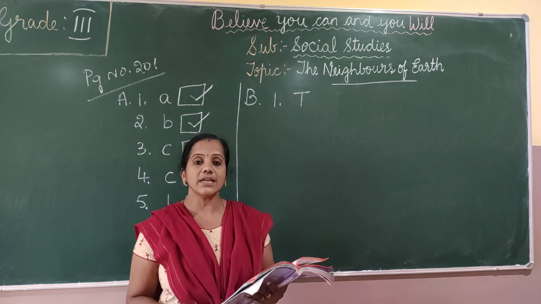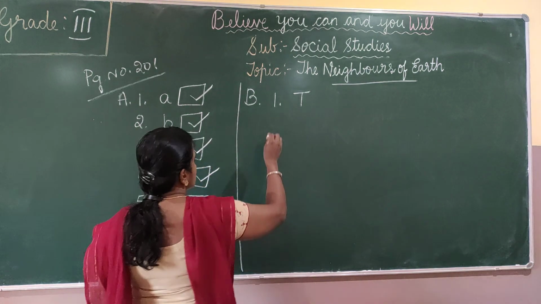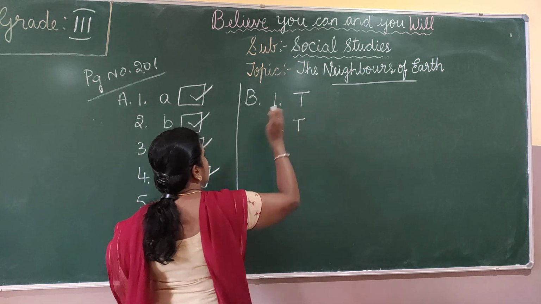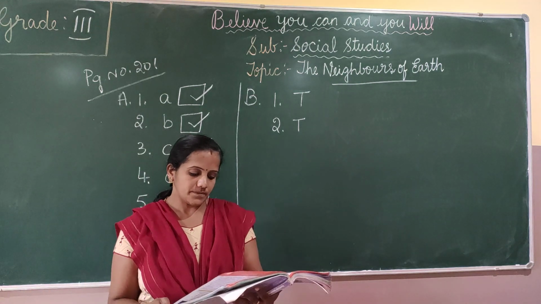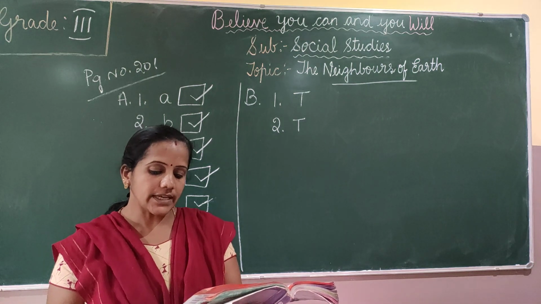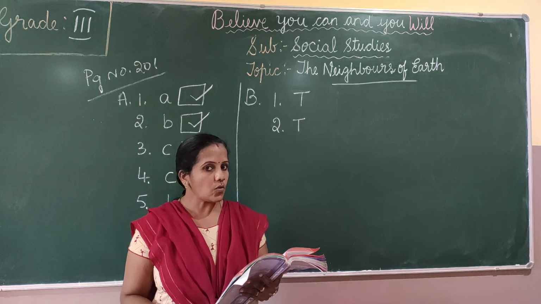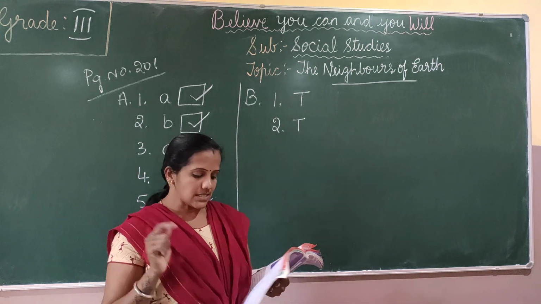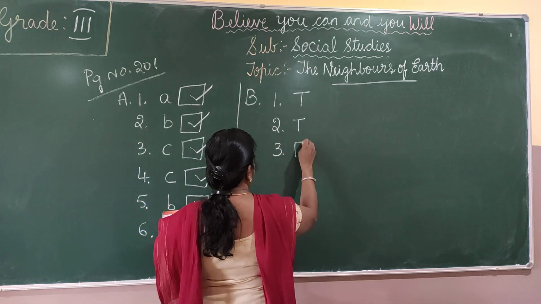Is it? So only life is possible on the earth. It is true. Okay, so the earth has both air and water. Next, all planets have their own light. Whether all planets have their own light? No, we receive the light from the sun. Is it? So the third one is false.